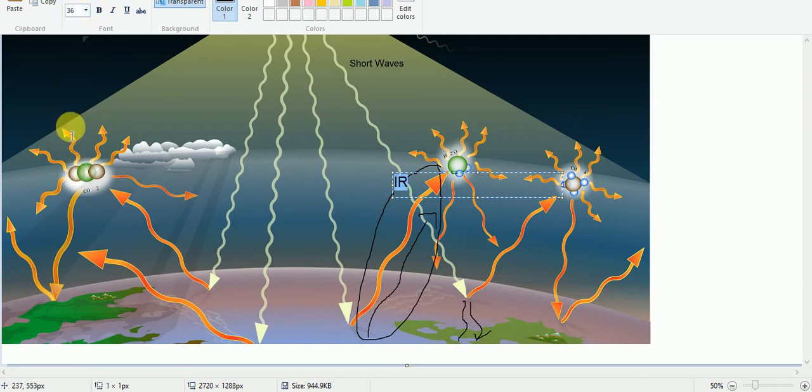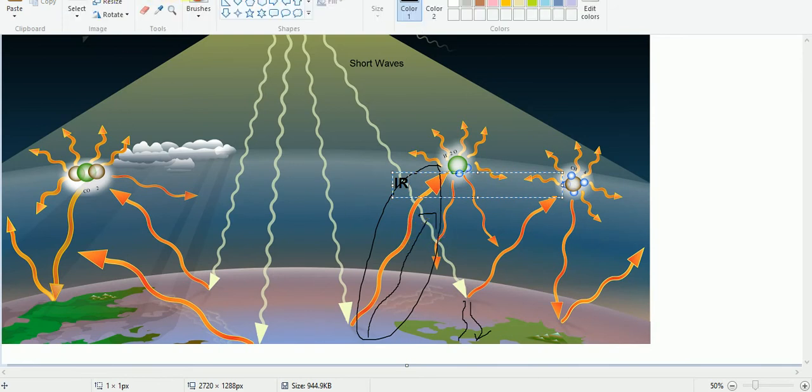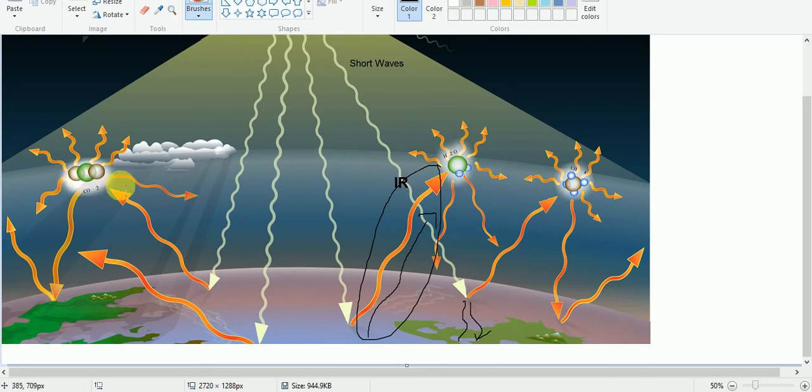These infrared radiations will be absorbed by carbon dioxide, then by water vapor, methane, and dust particles, and hence the surface of the earth warms up, and this effect is known as the greenhouse effect.